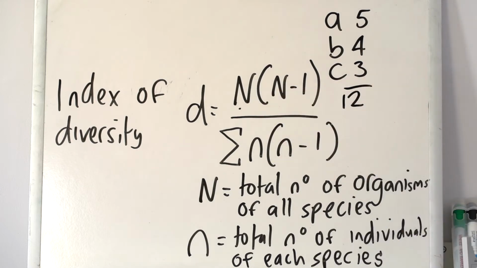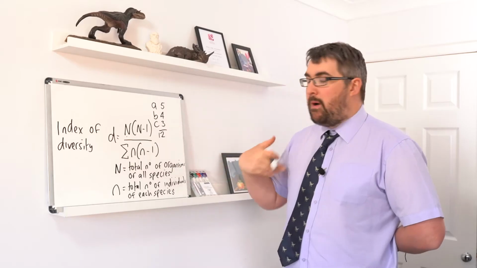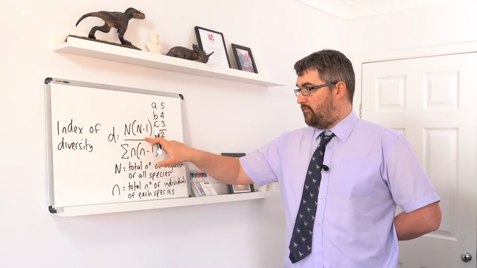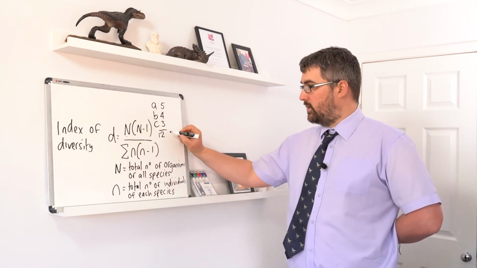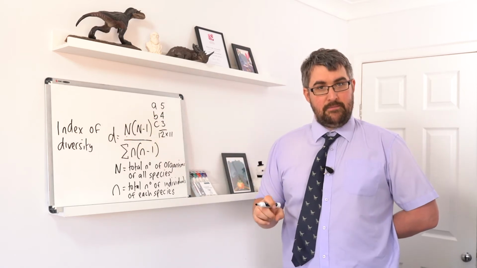But to actually work out the value that is in the top of this equation, you would have to do that number multiplied by itself minus 1. So our value here is 11. So 12 times 11 would give you that top value there, okay?